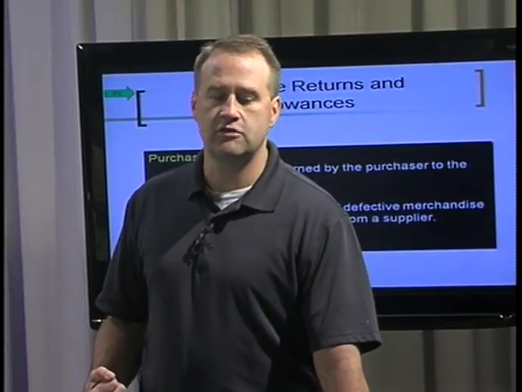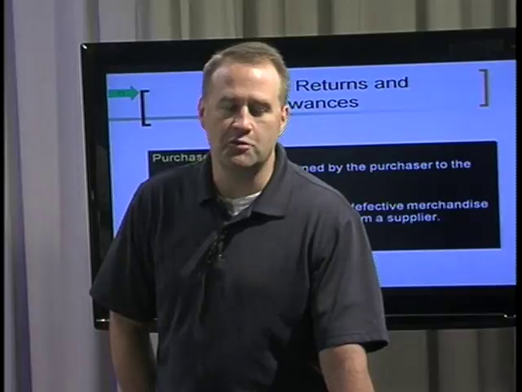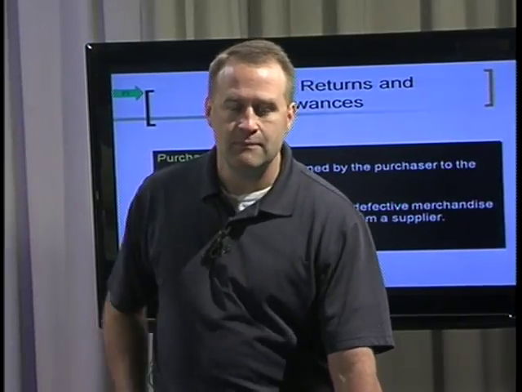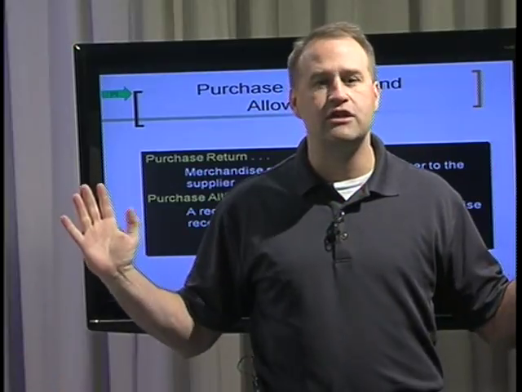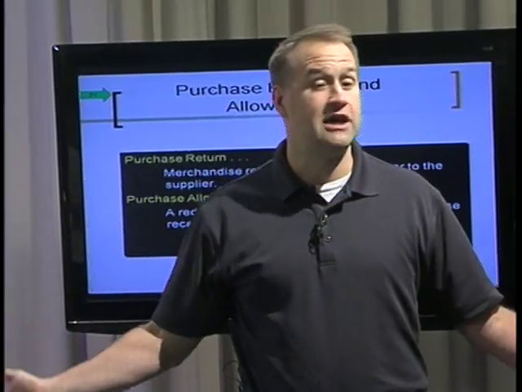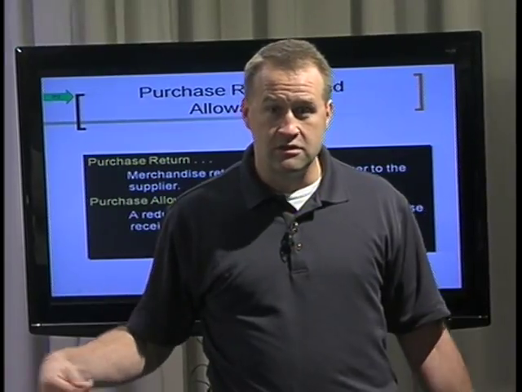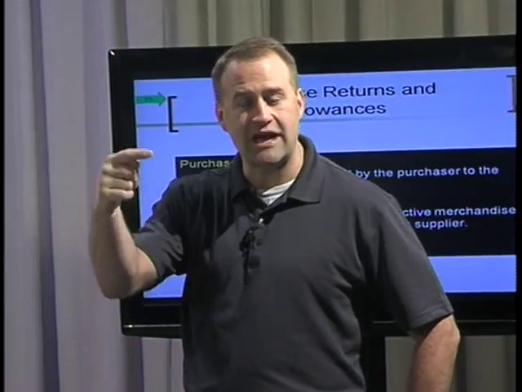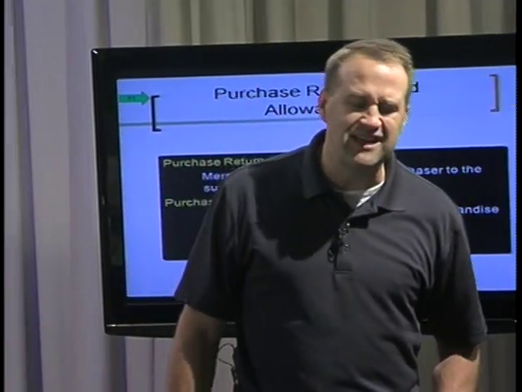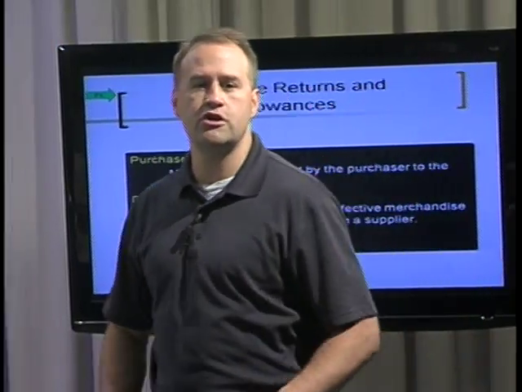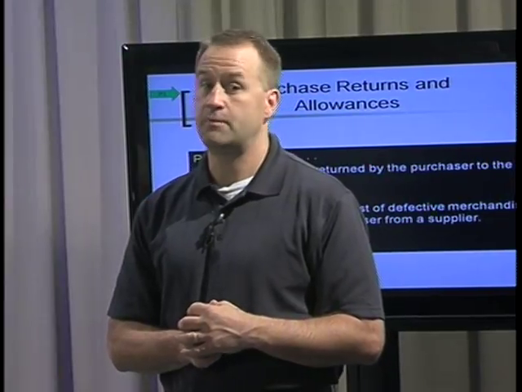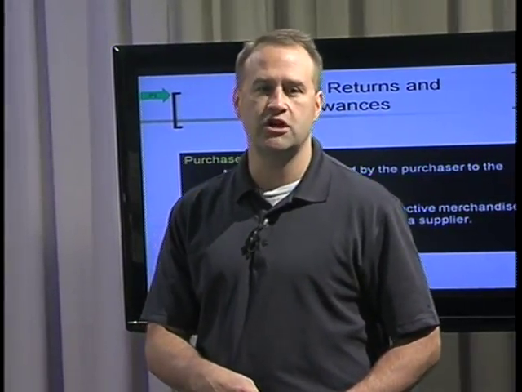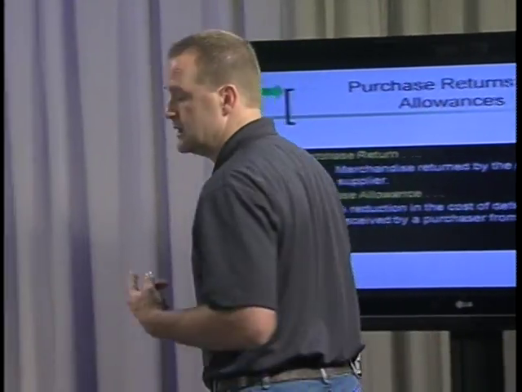When I bought our clothes dryer, it was normally $280 or something like that, but it had a big long scratch on the side. It was still brand new. It just had a scratch. There was nothing wrong with it. And so they said, you can buy it for half price if you want. And I said, giddy up, baby, right? Because who cares if my clothes dryer has a scratch on it? Do you ever go to your friend's house and say, I want to look at the side of their clothes dryer? Who cares? So with a purchase return, you actually return the good to the manufacturer. With a purchase allowance, you keep it and they just knock off some of what you owe them. Make sense? Let's take a look, see how that looks.